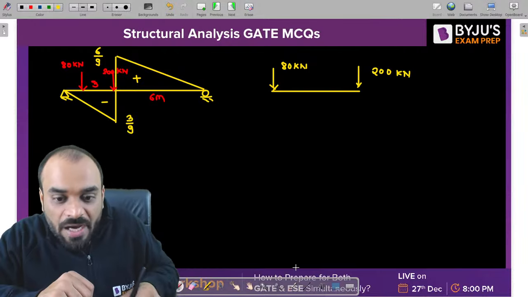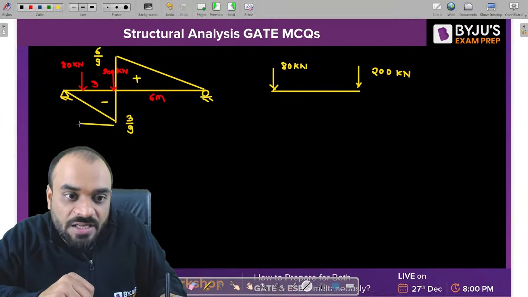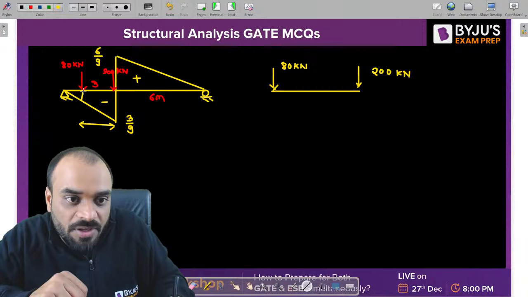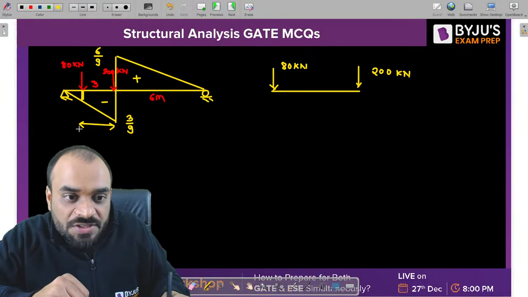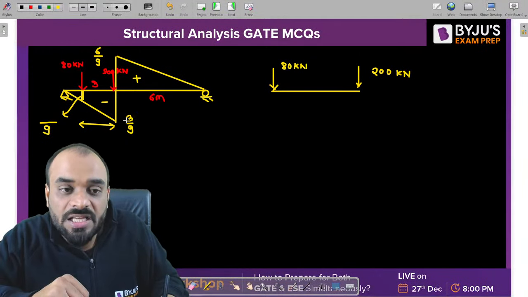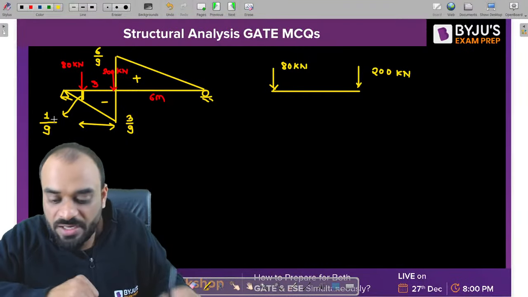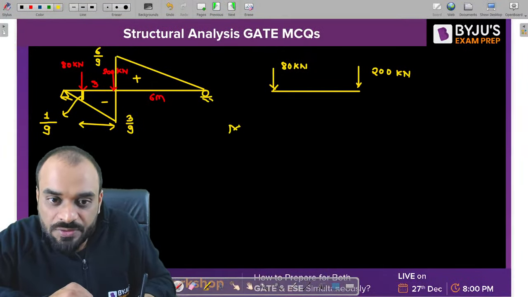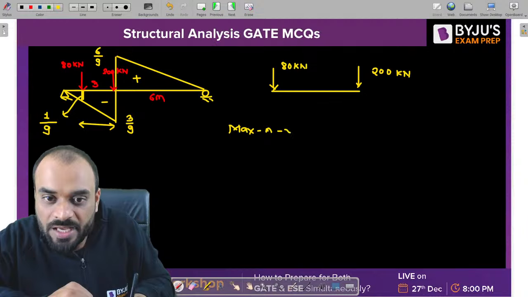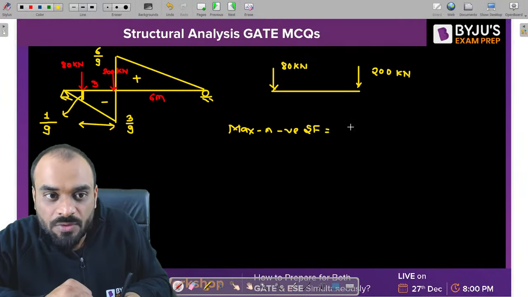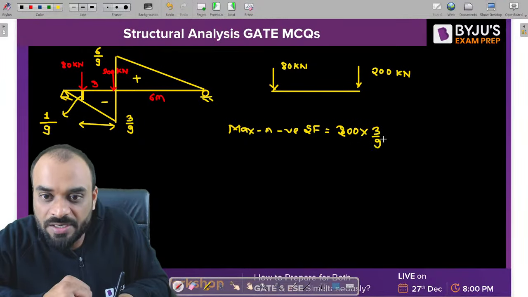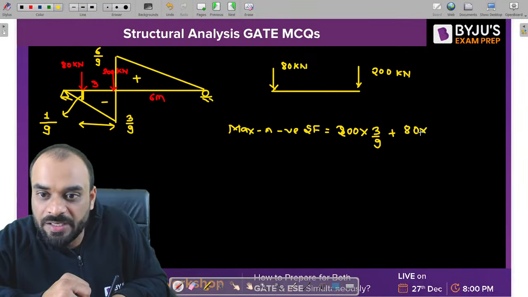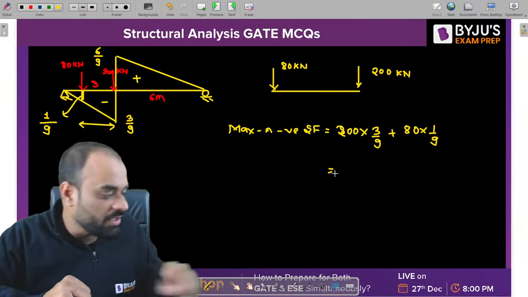Now guys, by how much distance you have to shift in this direction? 2 meter, so that you will get this particular ordinate. Clear? So what is written over here? 3 by 9. So I will write 9, but 3 minus 2. So it will become 1 by 9. And this is your ordinate. Getting a point? So let's calculate the maximum negative shear force, which is equal to 200 multiplied by 3 by 9 plus 80 into 1 by 9. Please calculate this value. You will get the answer.